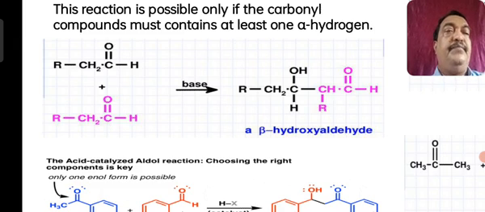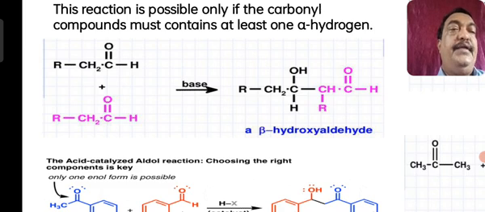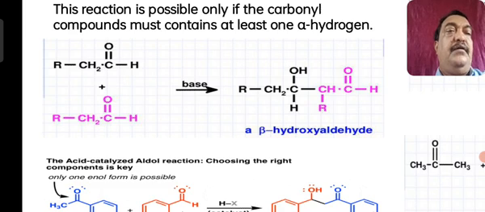When treated in presence of a base, there is a shift of a proton from one aldehyde molecule to the other, and that will become OH. The product is RCH2CH(OH)CH(R)CHO. It is called alpha beta hydroxy aldehyde. So the red colored part is an aldehyde, and with respect to that carbon atom, the beta OH group is there.